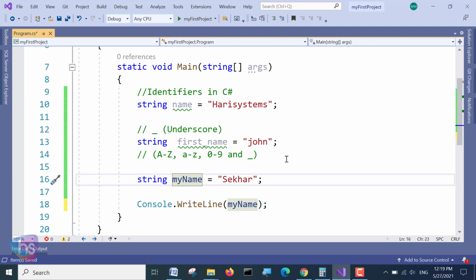These are the reserved keywords in the C# programming language, like string, void, static, int, double, for, do, while. These are not meant for identifiers. These are program-specific keywords.